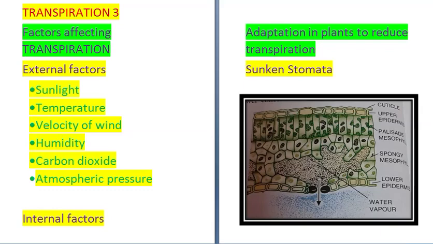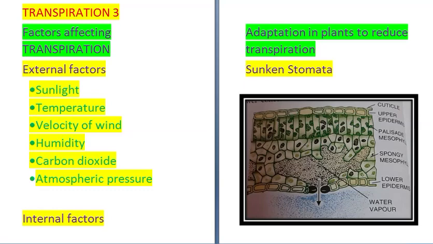Now if it is bright and sunny, transpiration will be more. If during daytime it is cloudy, then stomata will be partially closed and transpiration will reduce. Temperature. If outside temperature is high, there will be more evaporation, hence more transpiration. Velocity of wind. Transpiration will increase if the velocity of wind increases.